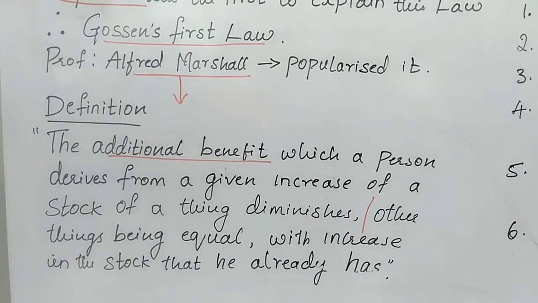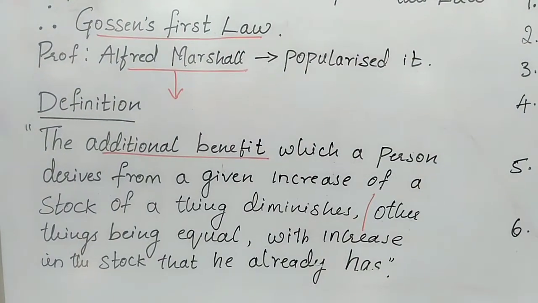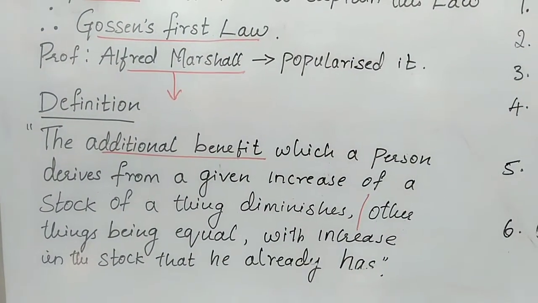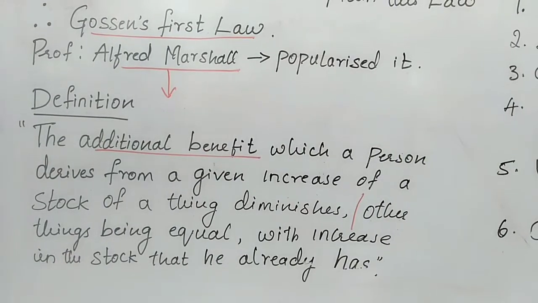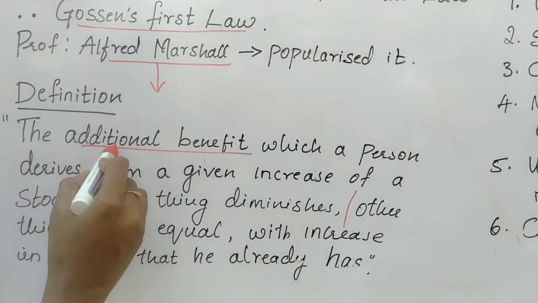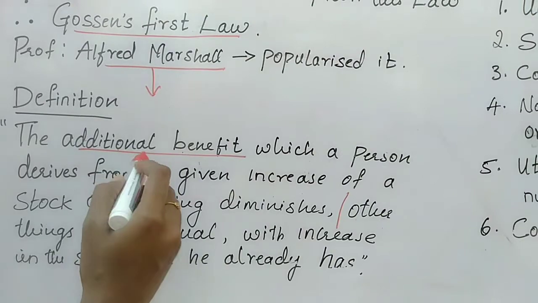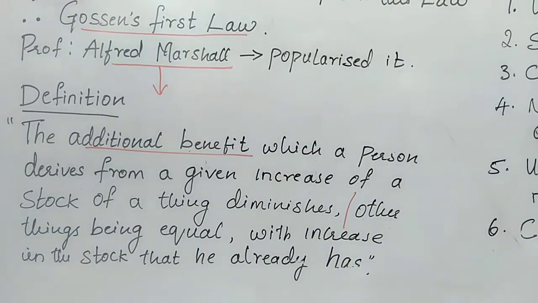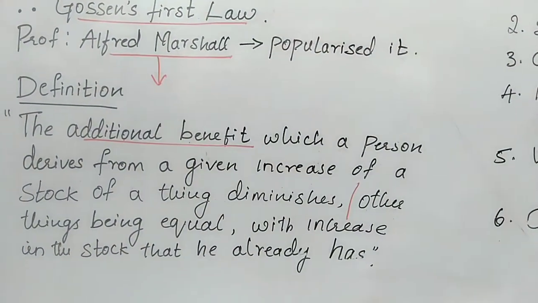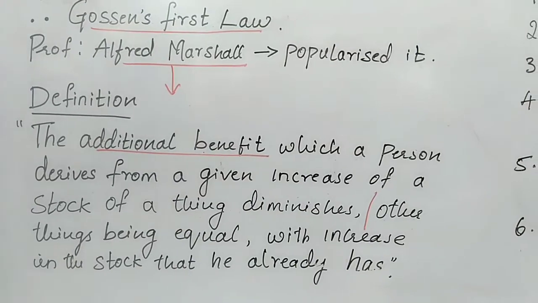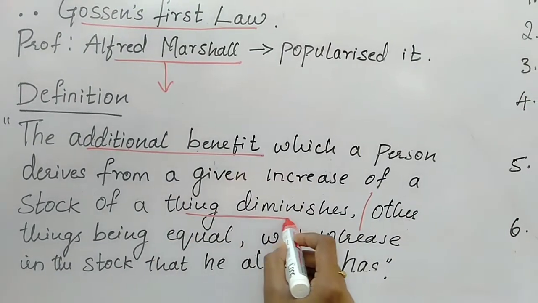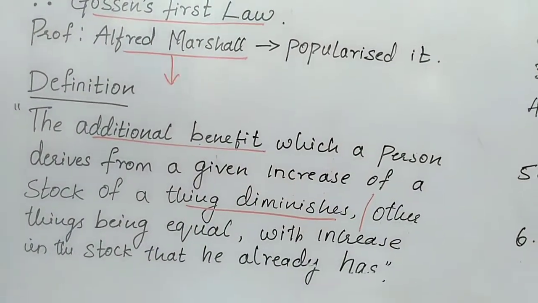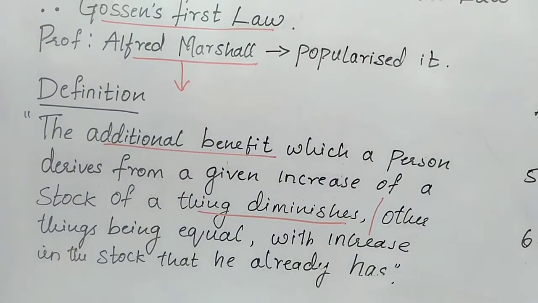The meaning of this definition is, when we consume any one particular commodity more and more, the additional benefit goes on diminishing. Diminishes means reducing or decreasing.